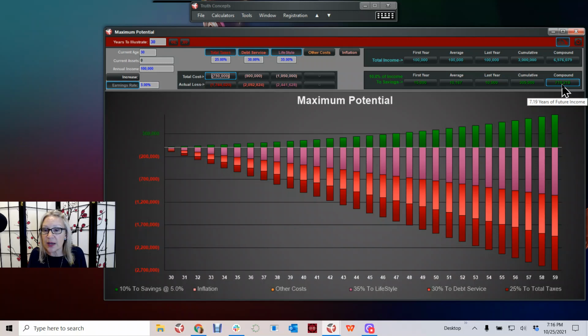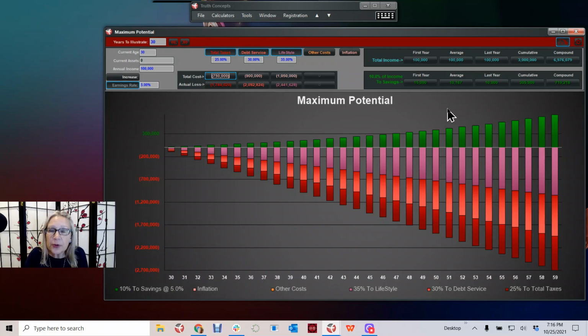And you'll see that this is just 7 years of future income. Obviously, 100,000 divided by 100,000 is about 7 years of income that you could live on. And this is not assuming inflation. I'm not applying inflation to these numbers at all. I think it just confuses the situation.